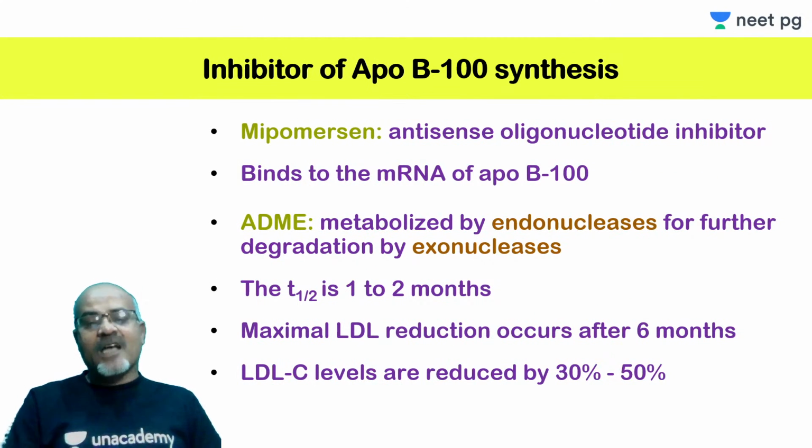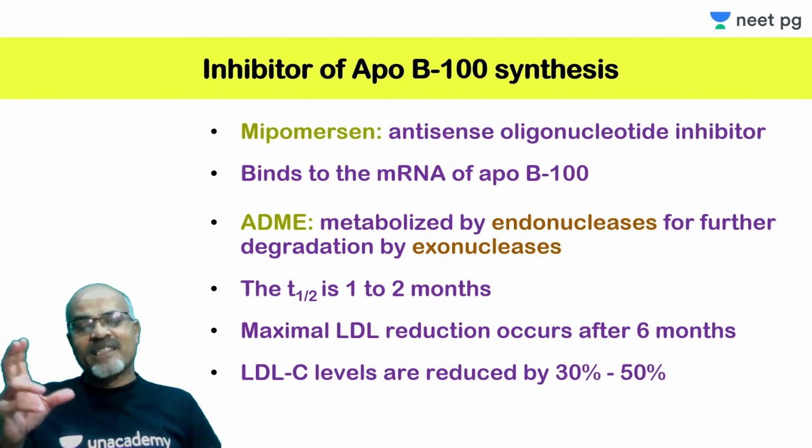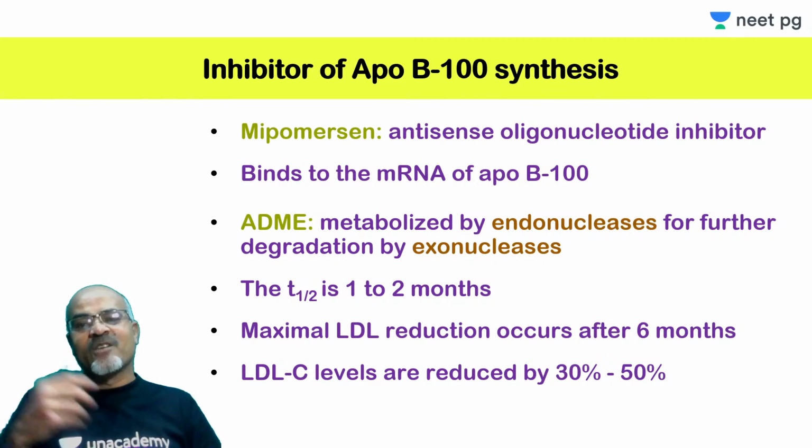This is yet another class of hypolipidemic drug, called inhibitors of ApoB100 synthesis. ApoB100 is very important for all triglyceride rich or beta lipoproteins like VLDL, LDL, IDL, etc. So mipomersen is an antisense oligonucleotide. Oligonucleotides are, what antisense? These are single-stranded DNA kind of things.